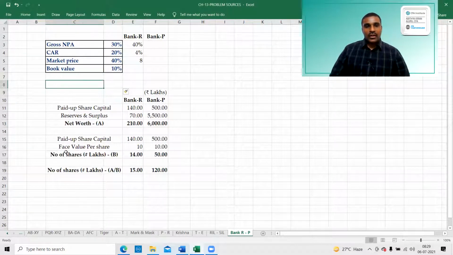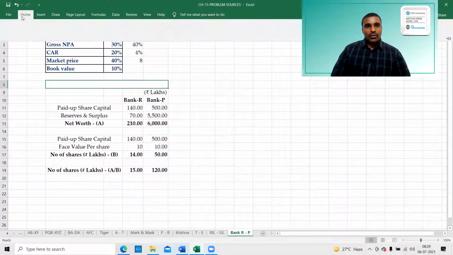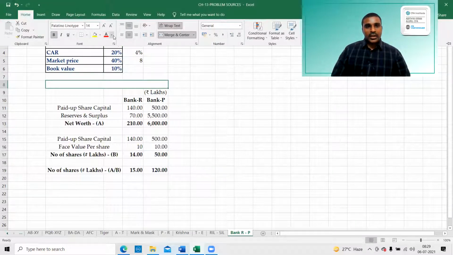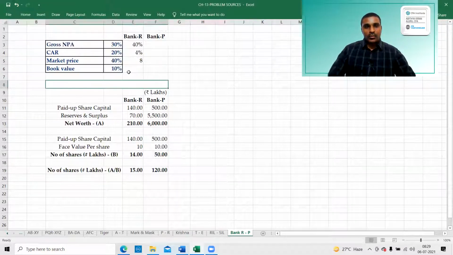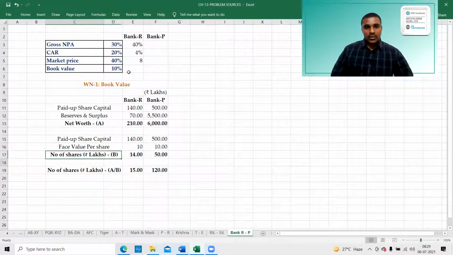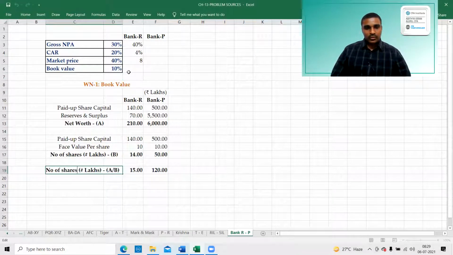You can call it working note 1, computation of book value per share. Working note 1, book value. So this is book value.